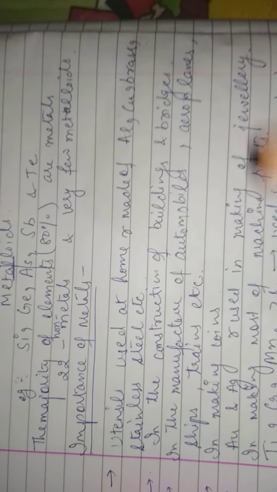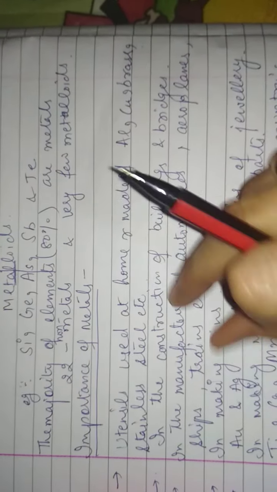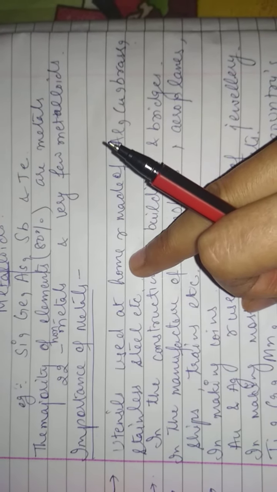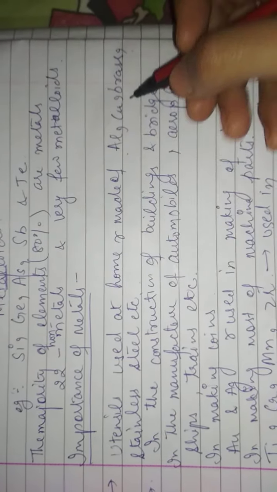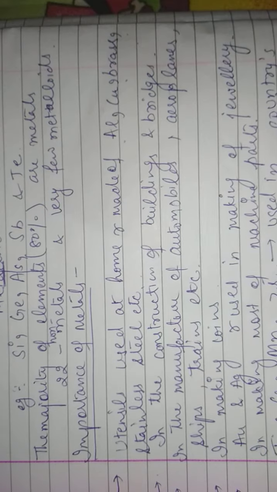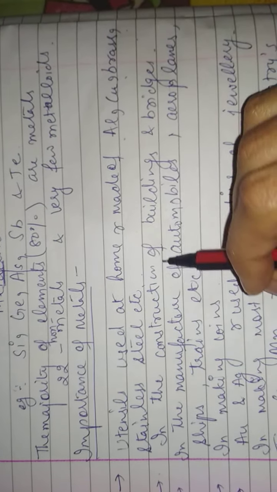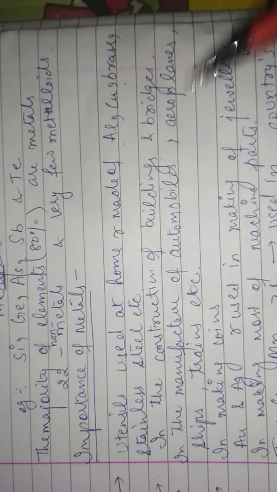Now, what are the main importances of the metals? Whatever utensils are used at home, in our kitchens, they are made up of aluminium, copper, brass, stainless steel, etc. Even in the construction of buildings and bridges, we are using metals.